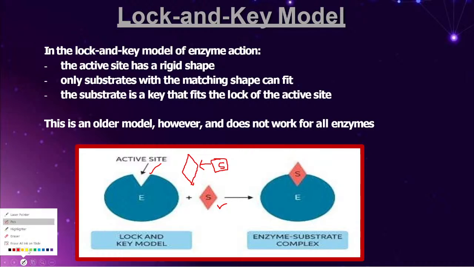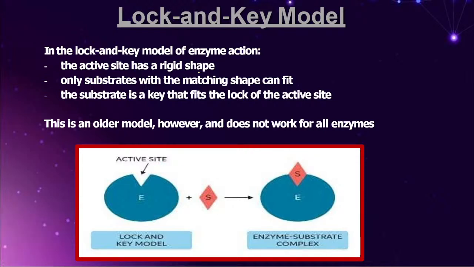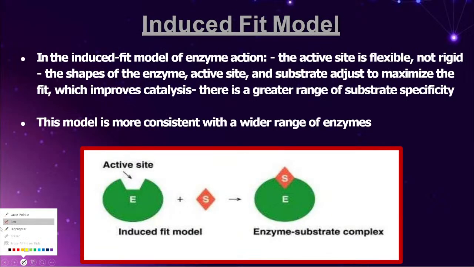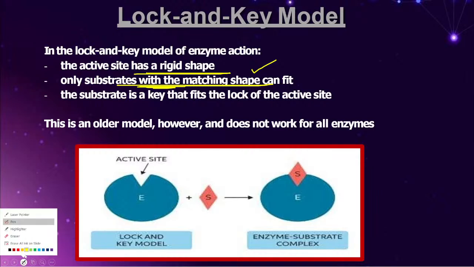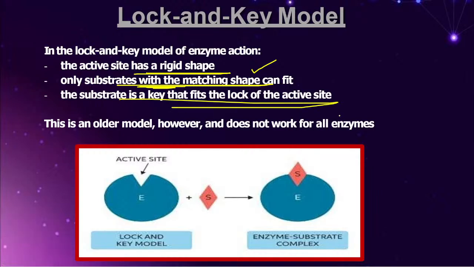So what's my ultimate conclusion here? In case of a lock and key model, the shape is rigid. So whatever substrate with matching shape can fit, friends, exactly like a lock and key. Now you tell me, friends, if I want to open a specific lock, I need a specific key, yes or no?